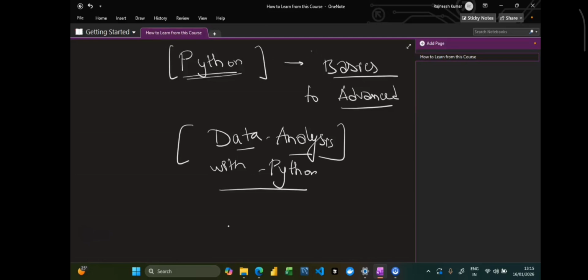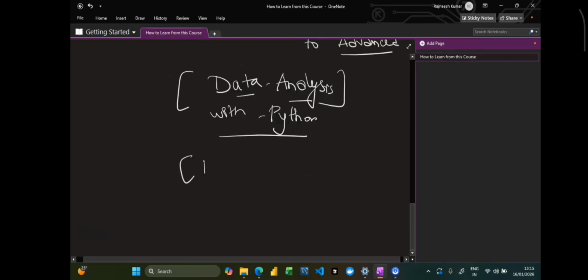And you will be amazed that when you are working with text-based data or an NLP problem statement as well, in that scenario, you have to make use of the Matplotlib or Seaborn library. And even in the ANN problem statement, or in the case of deep learning as well, these libraries like Pandas, Matplotlib and Seaborn will be used. So that's why we are covering everything with respect to data analysis with Python.